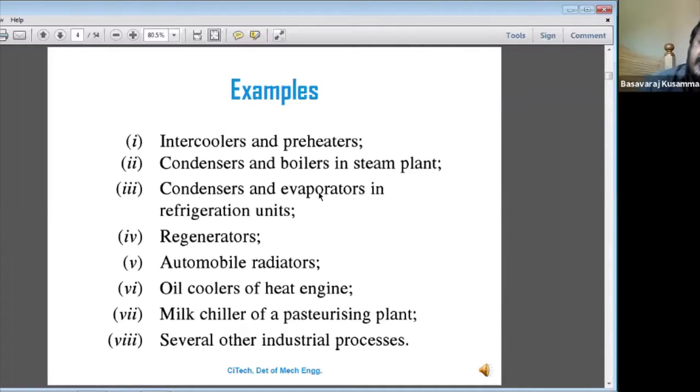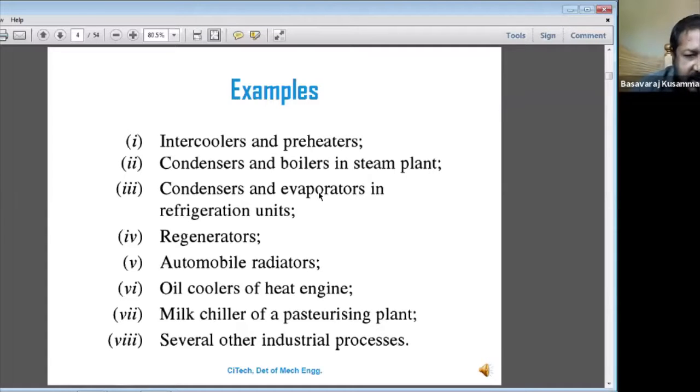What happens is that the cooling water is circulated around the cylinder, and it takes the heat from the engine, and that heat is radiated to the outside environment. It is cooled again and goes back to the cylinder. That is the function of the radiator. This radiator is also called a heat exchanger.